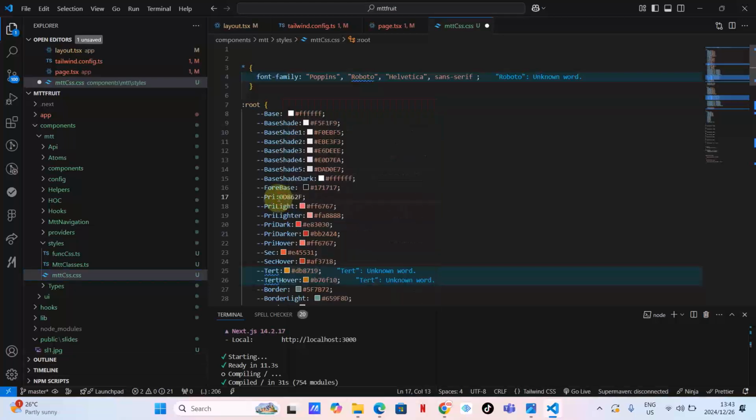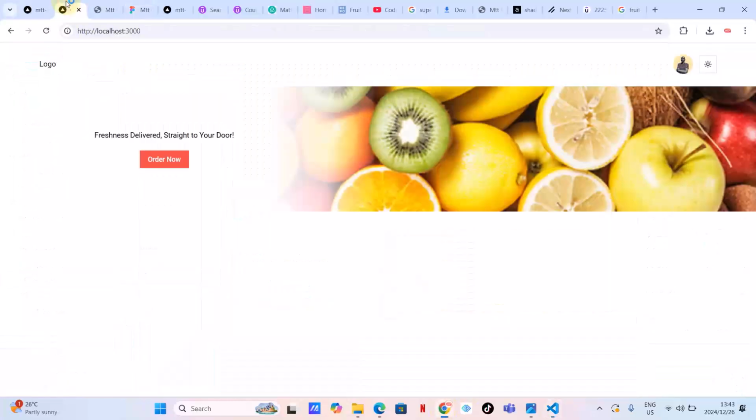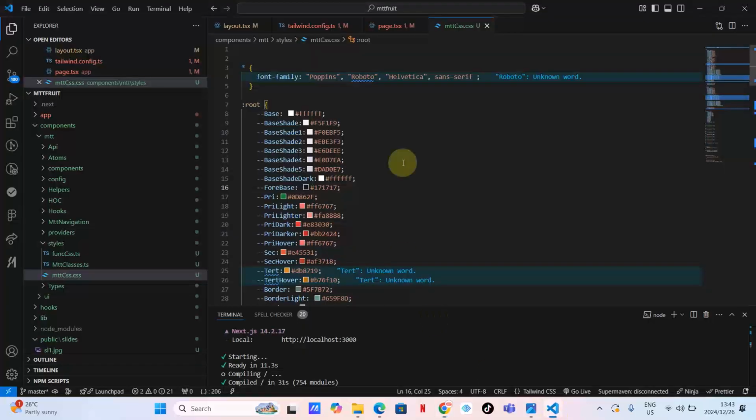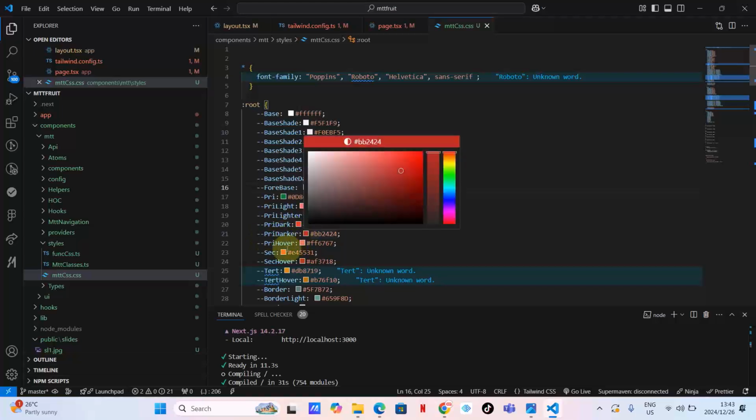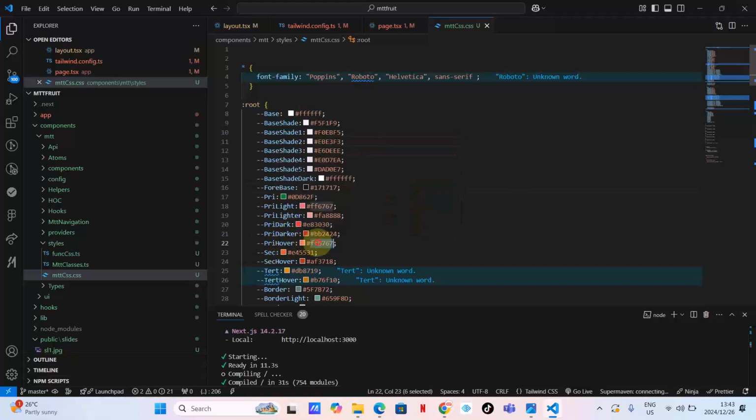So if you can change this to the primary color that you want, let's go back and see what will happen in our own project. As you can see, guys, this is the primary color. When you hover over here, this displays some sort of a secondary color, or some sort of a different color. So if this is primary, this is the lighter version of primary. This is the light version of primary. This is the lighter version, this is the dark version, and this is the darker version. This is the hover version. So let's work on the hover version.